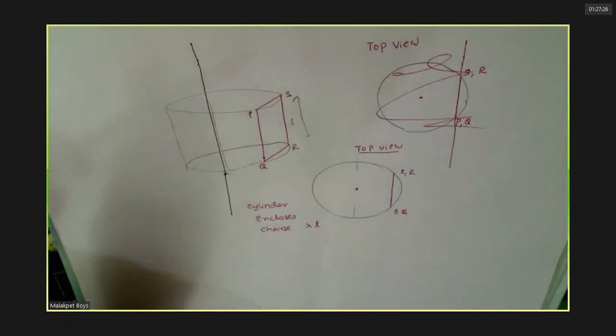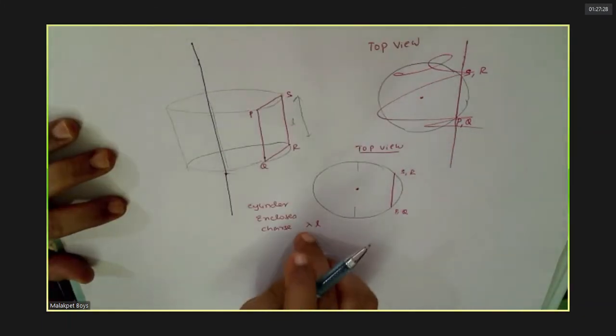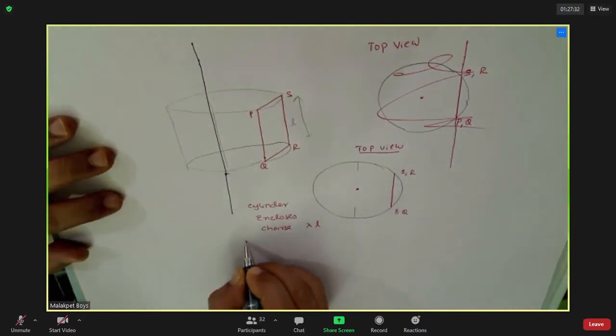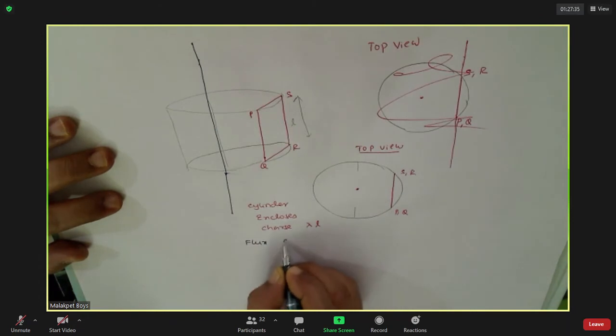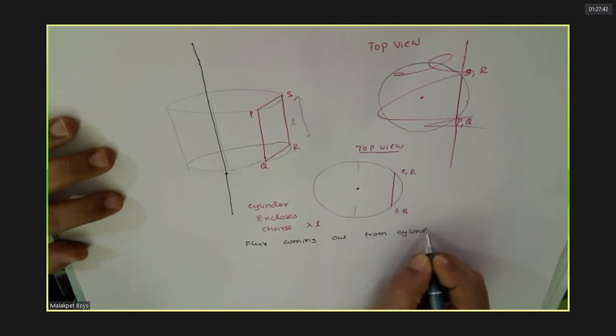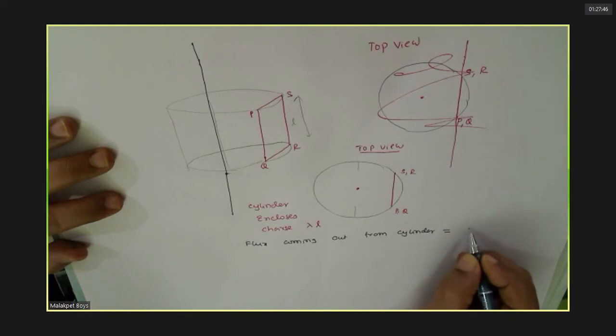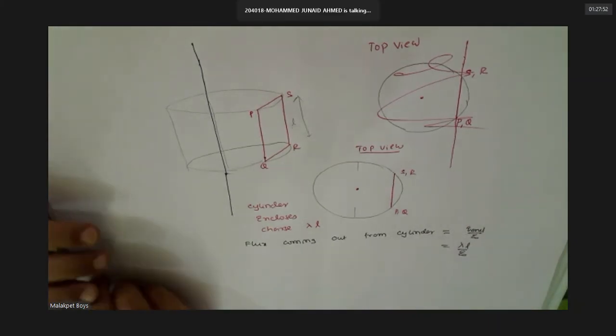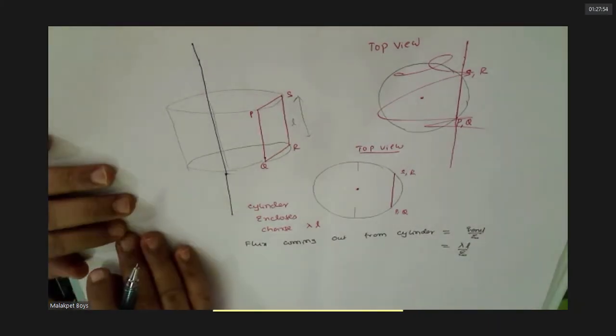Now actually this lambda L is the charge enclosed. So what is the net flux through the cylinder? It is charge enclosed divided by epsilon naught, so lambda L by epsilon naught. Agreed? Any doubt?